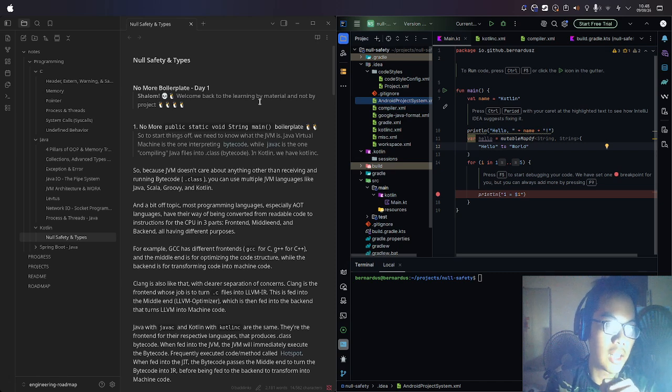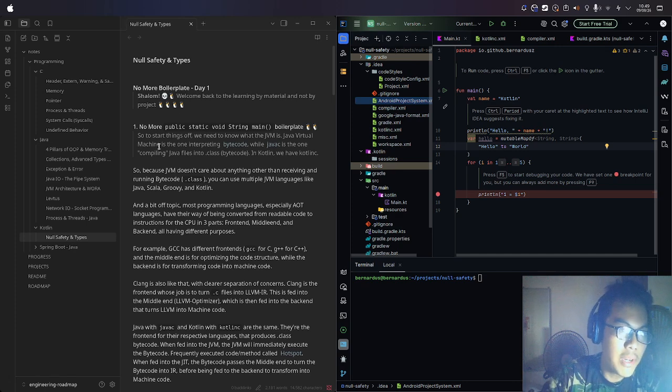So no more boilerplate. This is day one. When you look at a Kotlin file, especially the main entrance, there's one thing that you might notice. Where's the public static void main string args? Even though Java has been making some progress with unnamed classes or unnamed instances, I forget which, which means you don't need to write public static void main string args anymore. You can just type void main. Kotlin has achieved that feat long before Java. So the main entrance in Kotlin is function main.